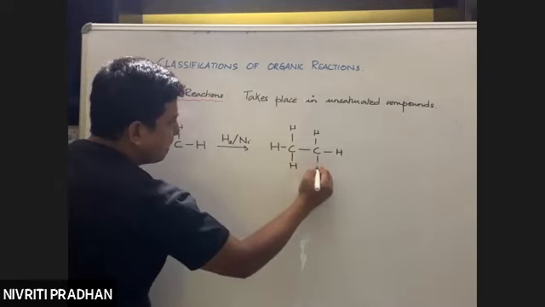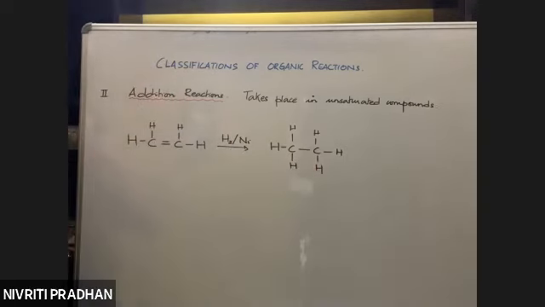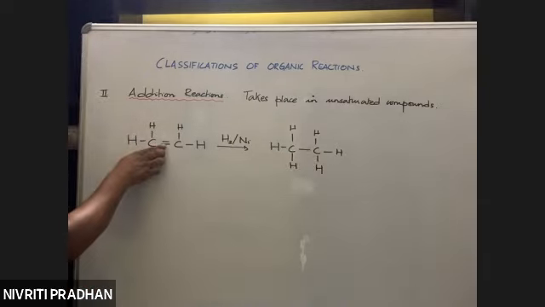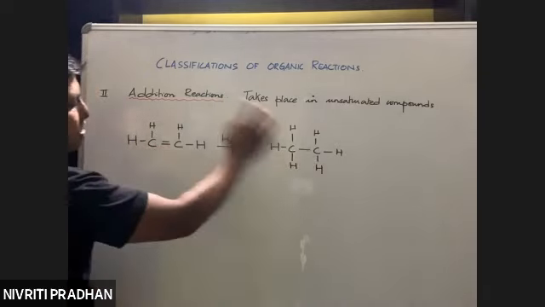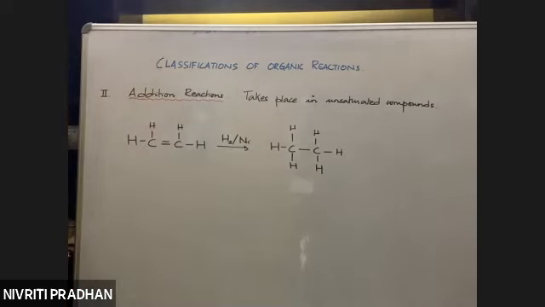Right? So addition takes place only in case of unsaturated compounds, not saturated. During an addition reaction, a pi bond is removed and two sigma bonds are formed. एक pi bond remove हो रहा है देखो, but in place of it, two new sigma bonds are formed. So let me give you one more example.